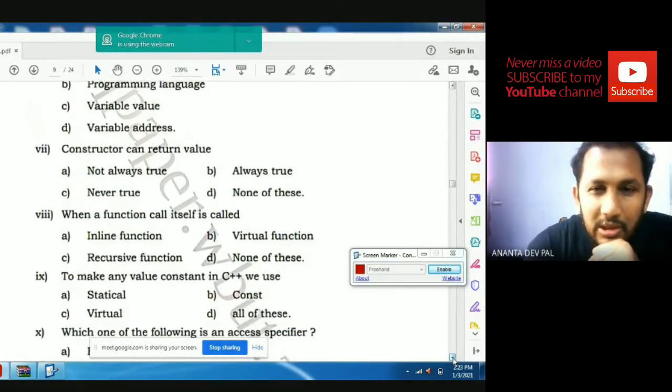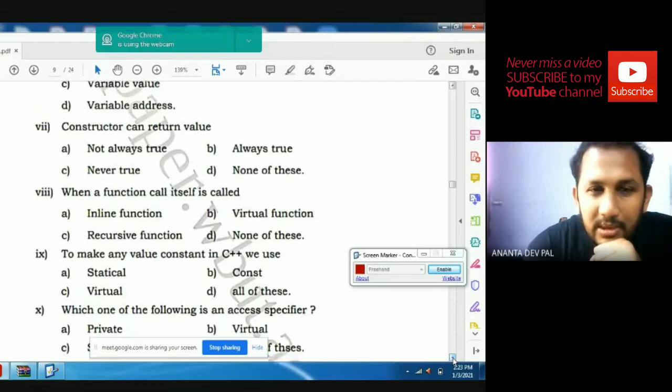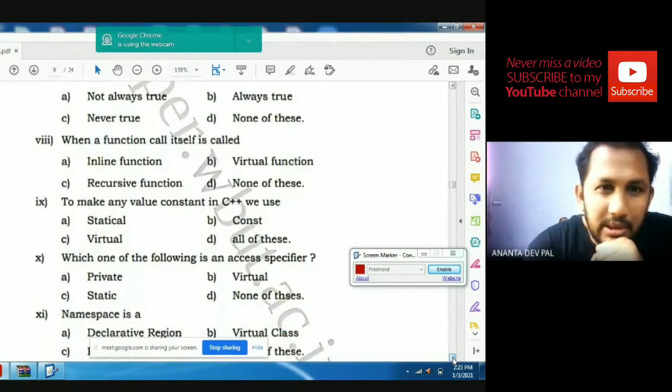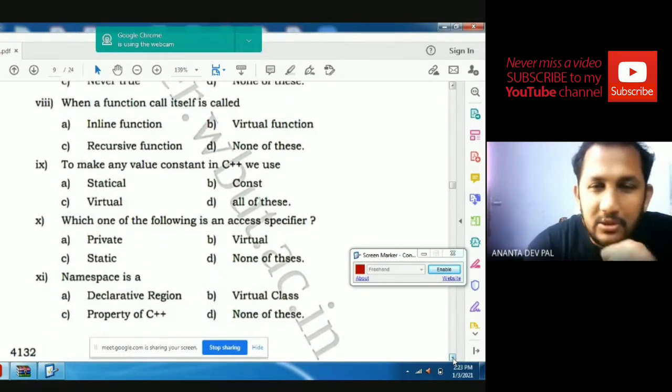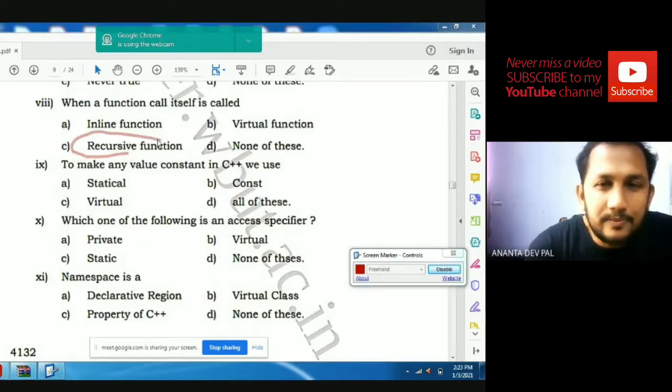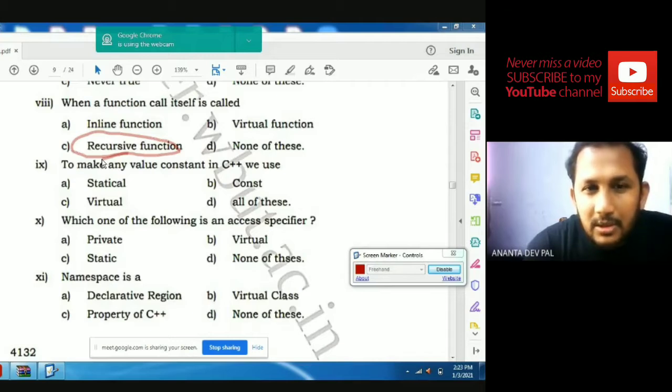Next, question number 8. When a function calls itself, it is called a recursive function, inline function, or... definitely recursive function. To make any value constant in C++, we use static, constant, virtual, or all of these.